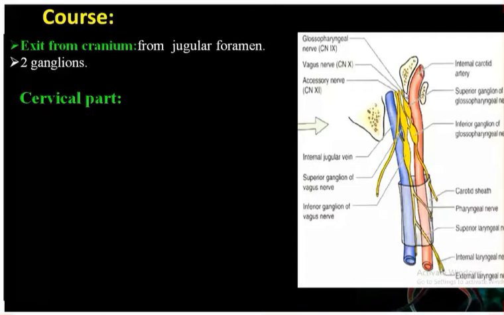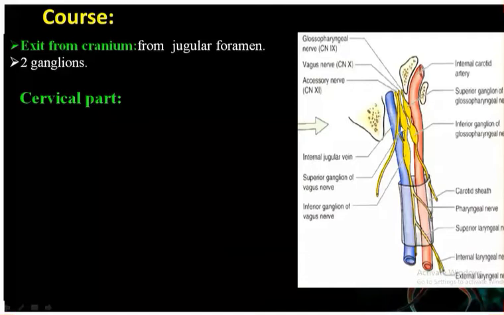It will enter into the posterior cranial fossa. Then from the posterior cranial fossa, it has to come out of the skull. Now, how will it come out from the skull? It will pass through the intermediate part of the jugular foramen along with other cranial nerves, the glossopharyngeal and accessory. So glossopharyngeal, accessory, and vagus will come out from the intermediate part of the jugular foramen and come out of the skull.